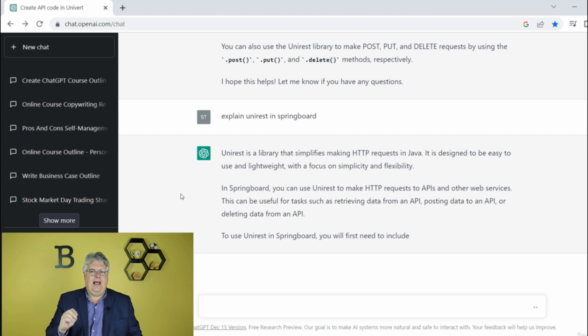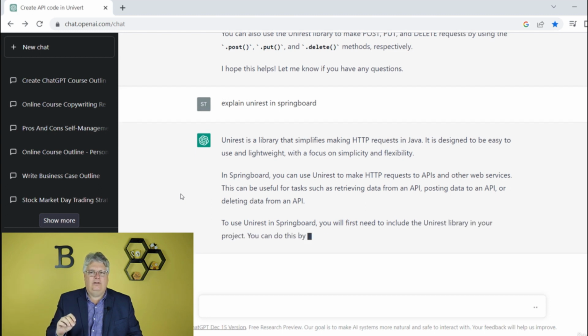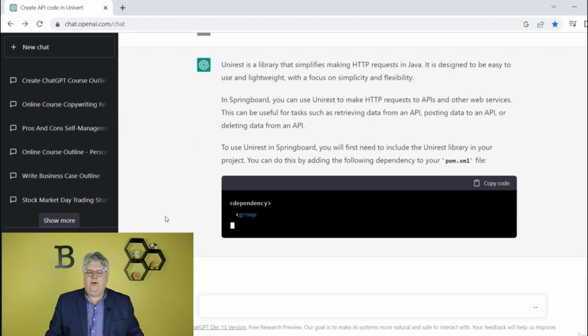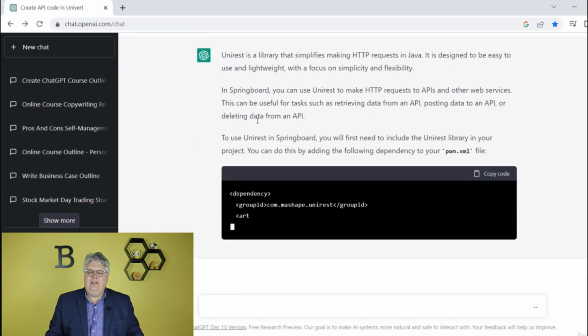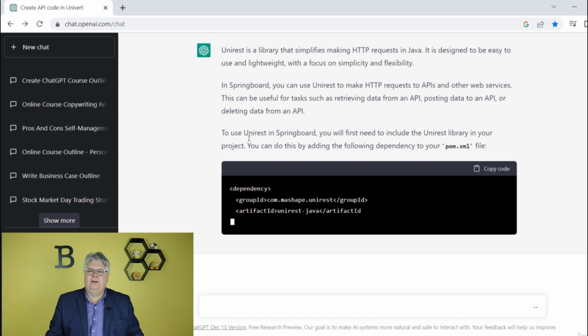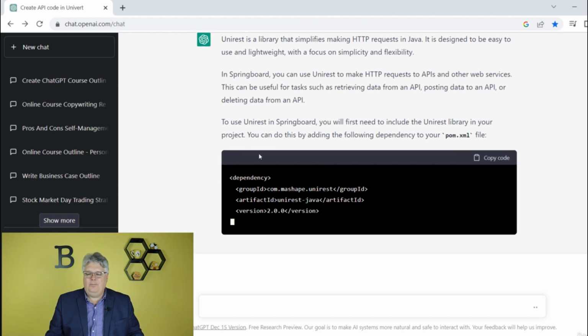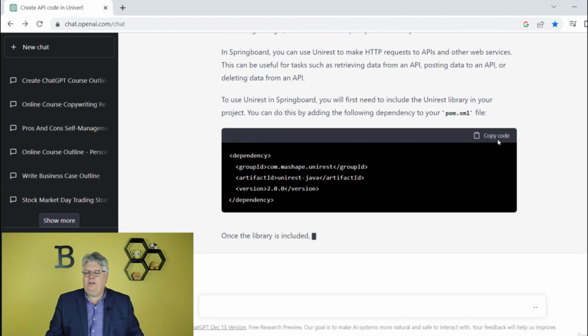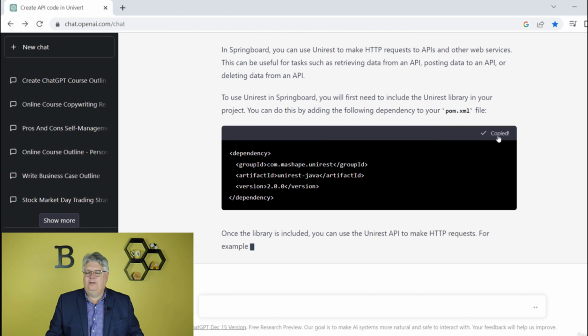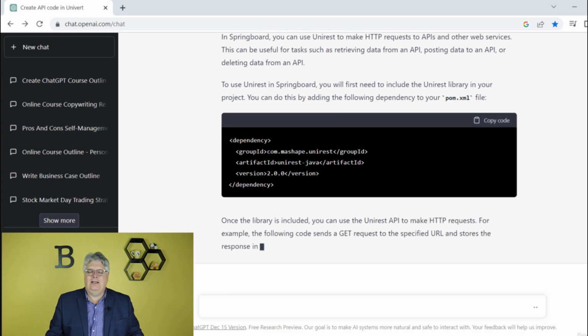But this is a very high-level technical skill, right? This is the type of stuff people spend a long time getting educated on, and here I'm able to start getting information and some exposure to this, and there are some examples here too. I can even copy the code to my clipboard, so I can then paste that code.